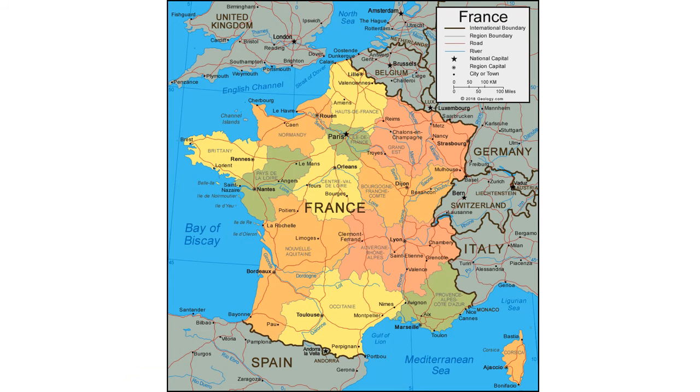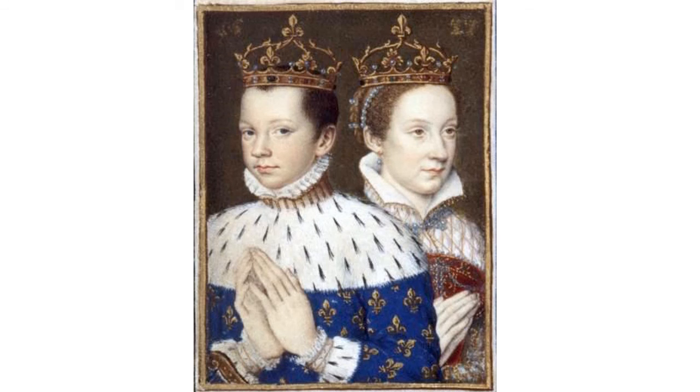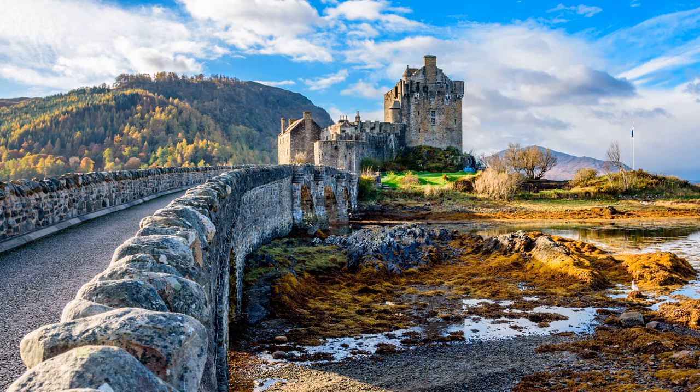Although Queen of Scotland, Mary spent most of her youth in France. It was there, at the age of 16, that she married the Dauphin of France, Francis. A year later, he became King of France, and Mary was the Queen Consort. However, he died in 1560. At this point, Mary returned to Scotland.